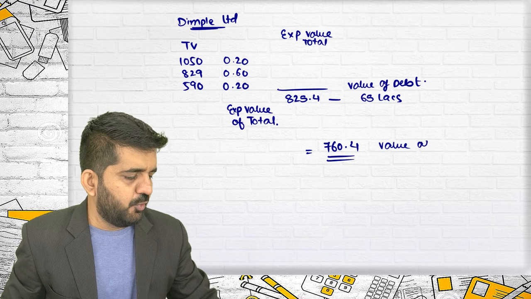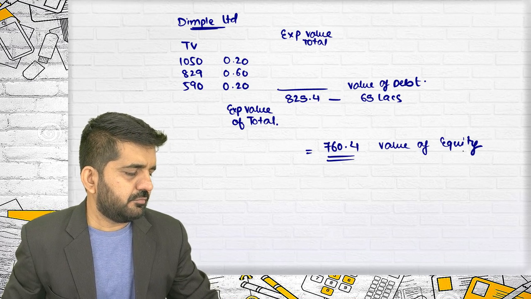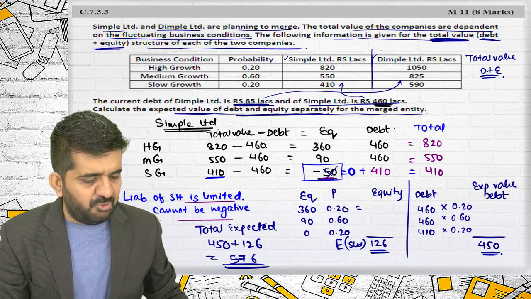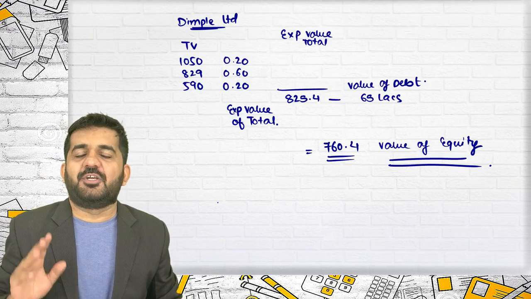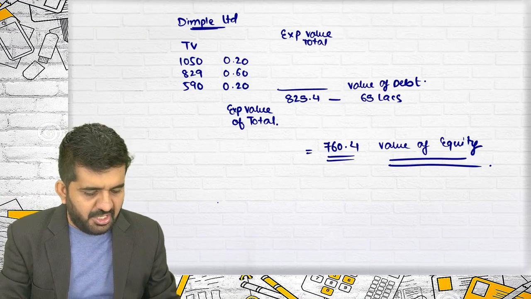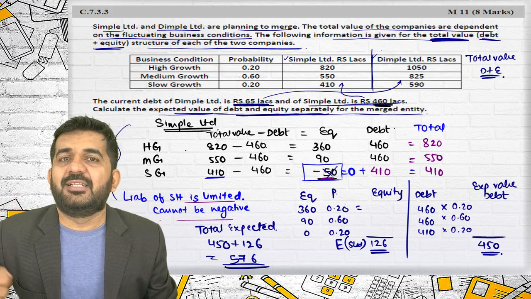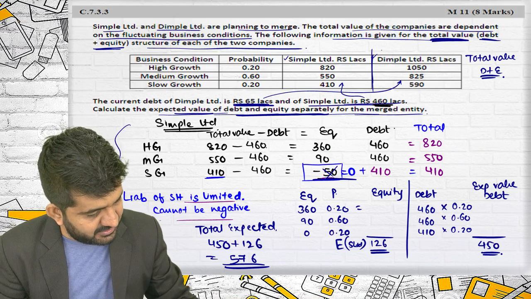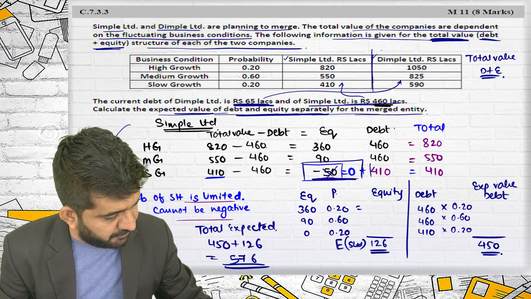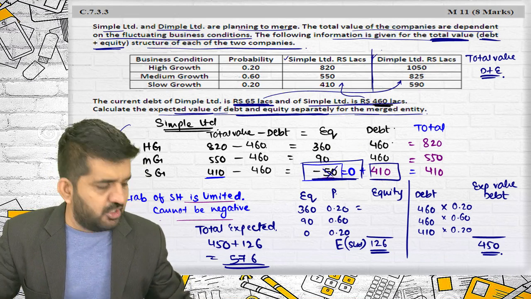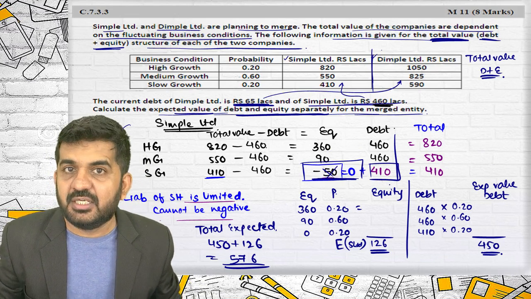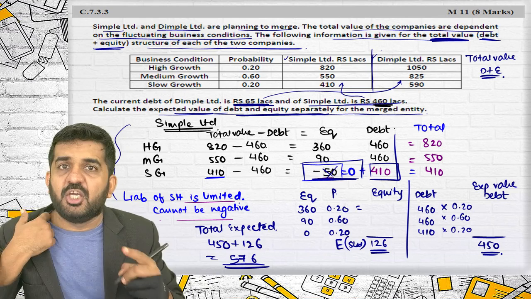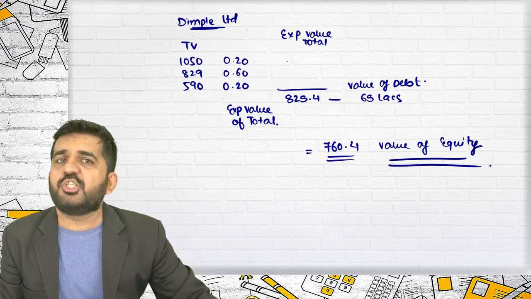Sorry, you will say to me, sir, you have done both the companies by different methods. Believe me, it is the same method. In this company, had you done by this method, you would have got the same answer. No, because of this. Here you are shifting something. The value of debt is not constantly remaining 460. It is changing. So in this question, you will have to do it separately because value of equity is once going into negative. Here it is not going into negative.